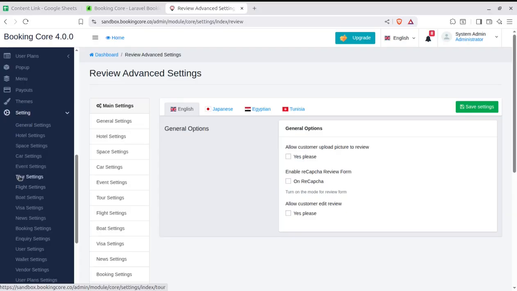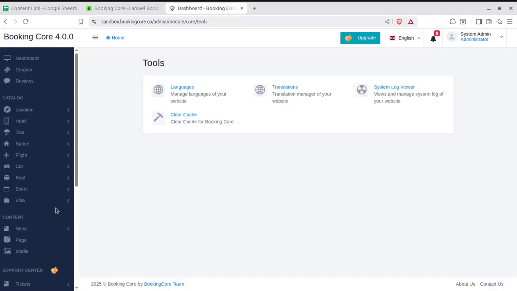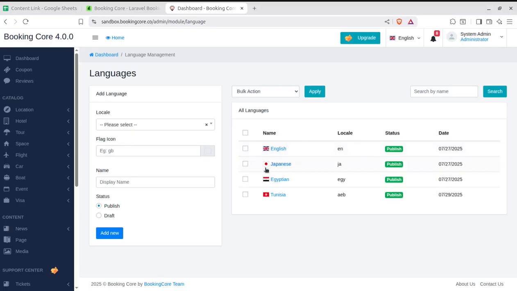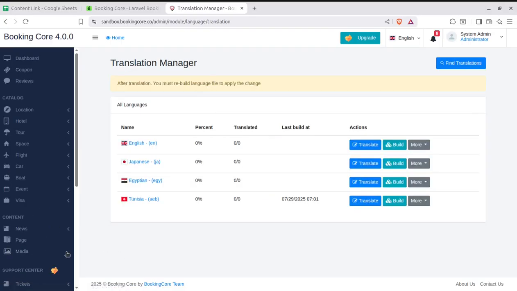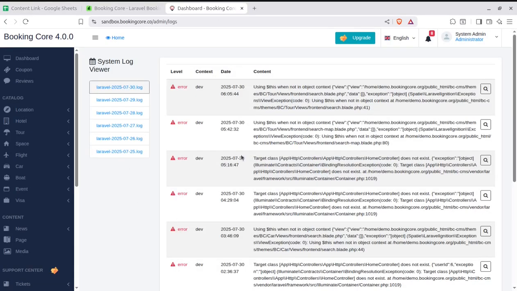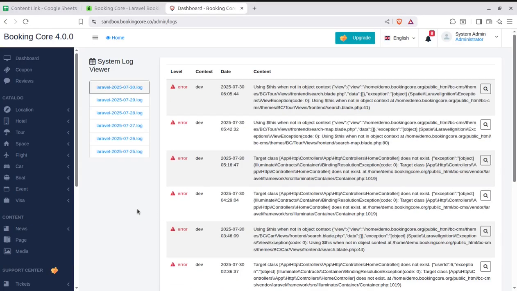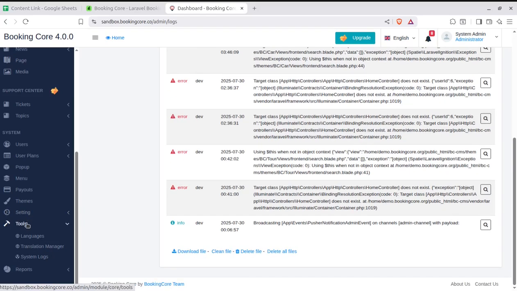So next is the tools that I wanted to show, and in the tools area we have the languages. So you can configure the languages here, and the translation manager. And further, we have system logs that we always wish to keep. So how the system is working, what are the faults, and what are the error records. So you can check all these things.